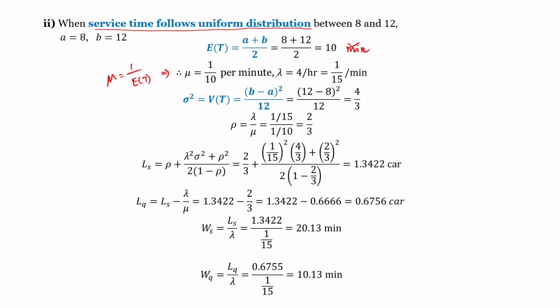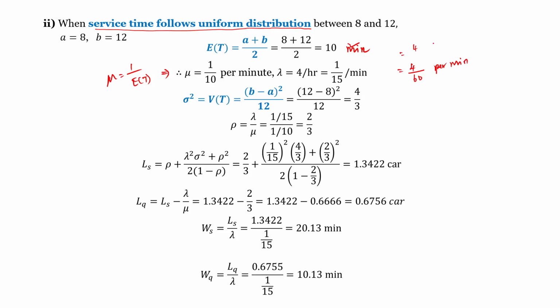Lambda is given as 4 per hour, which implies 4 by 60 per minute. We divide by 60 and get 1 by 15 per minute.